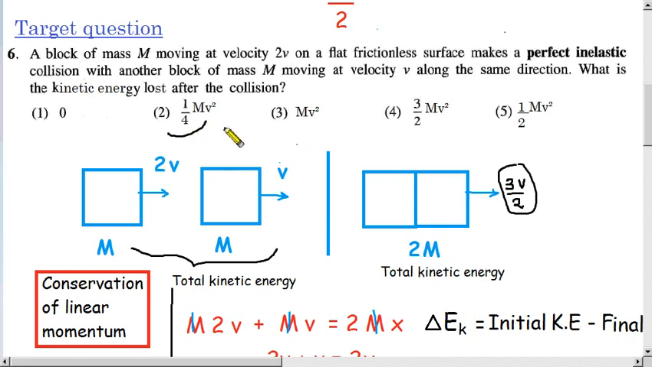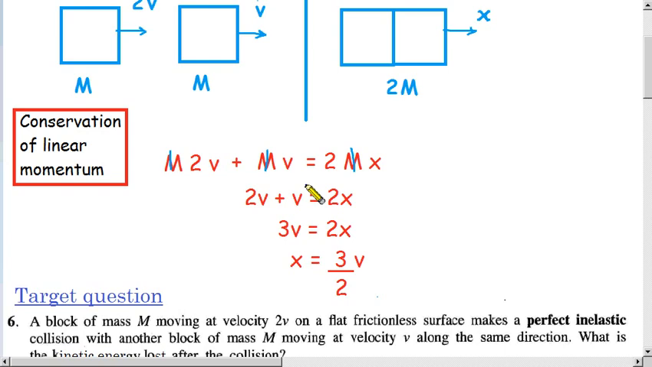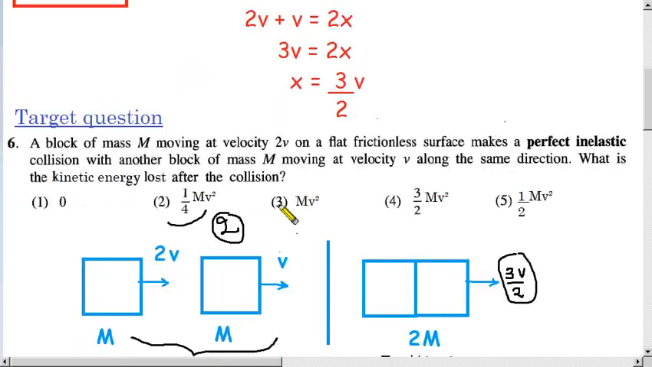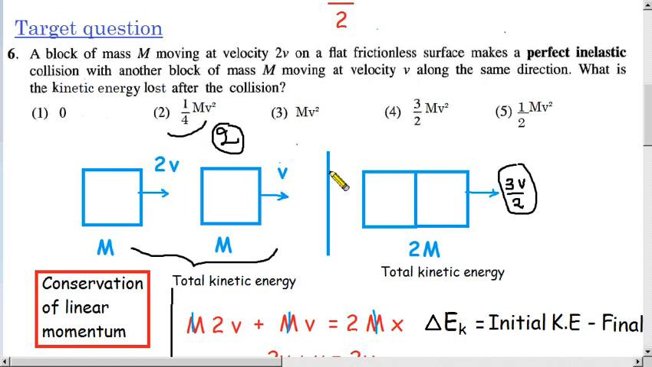So this one is the answer. The second one, quarter mv squared. That is the answer. Here you see, that is the kinetic energy lost after the collision. So children, I think you understand. They might give a question like this next time in the exam, because this one is a past paper.